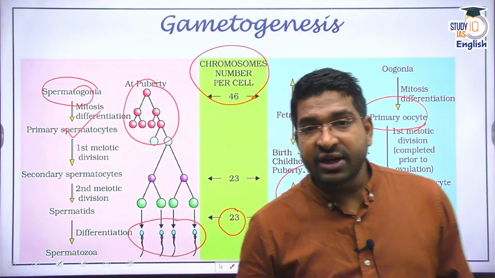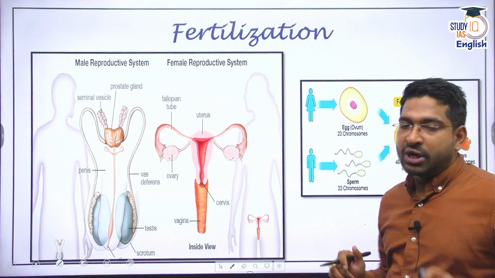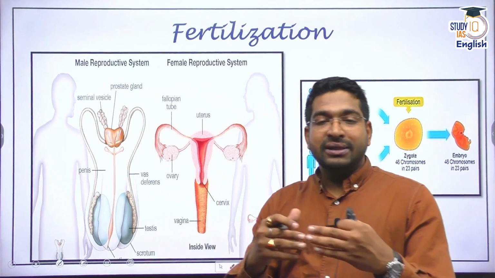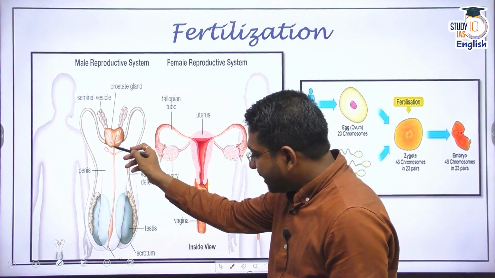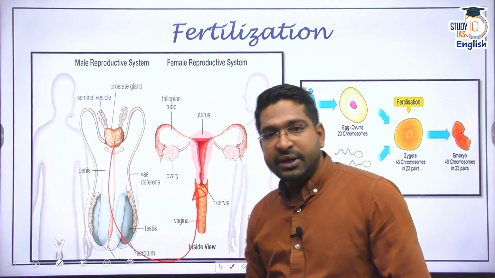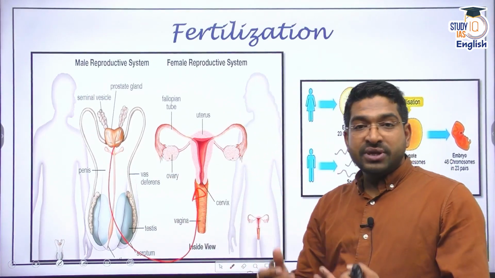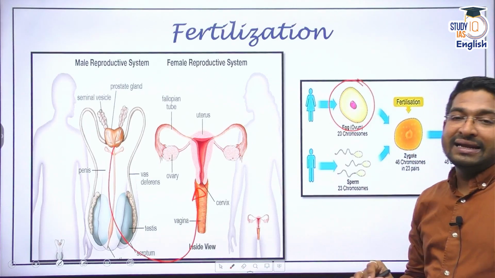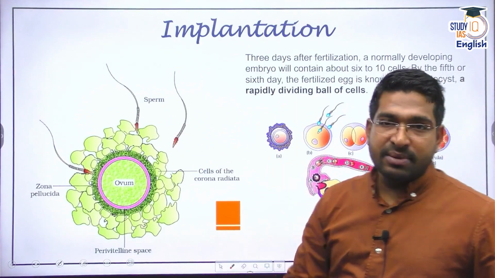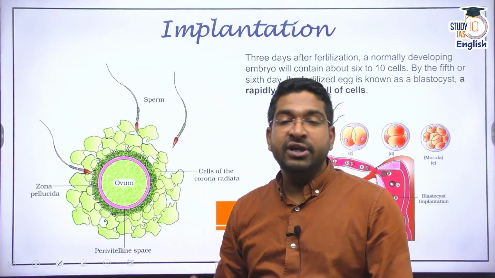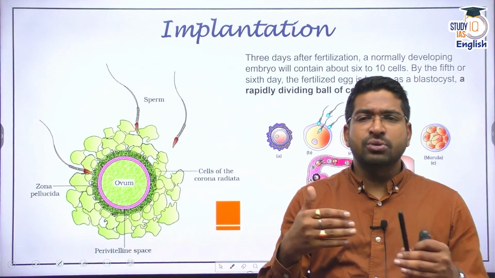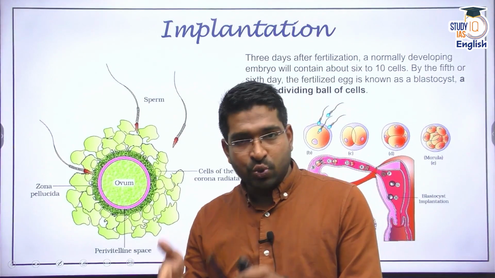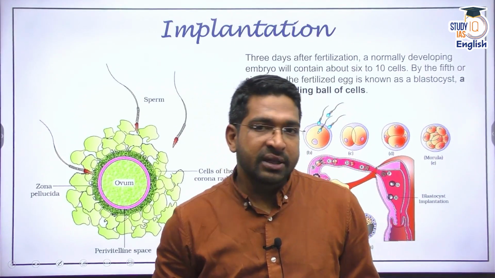Right. So what has happened? Gametogenesis has happened. Now, after gametogenesis, you need insemination. For insemination, there has to be some sort of sexual activity. That means during the sexual activity, the male sperms are transferred into the female body, and in the female body, slowly and steadily, sperms compete, and one of the sperms reaches the egg. It leads to fertilization. So insemination can be natural through sexual activity, or these days artificial insemination is also followed. You must have heard about in vitro fertilization, test tube babies, etc. So artificial insemination has also been developed these days, right?